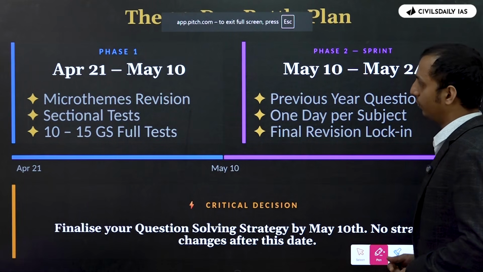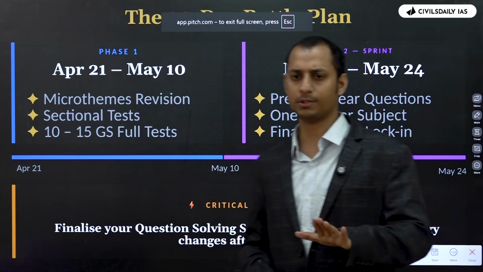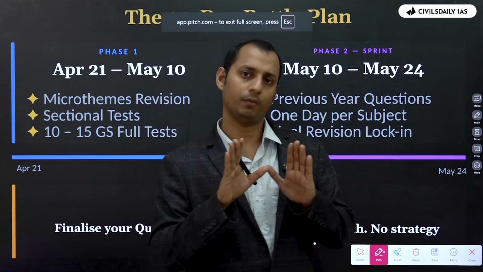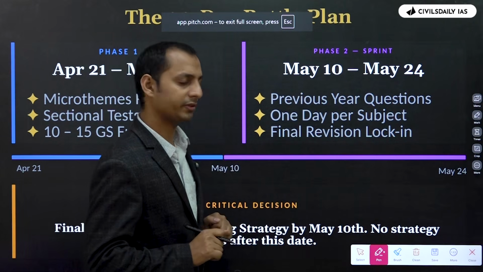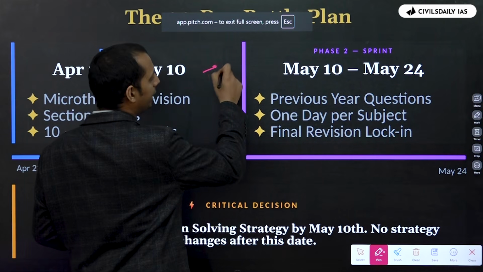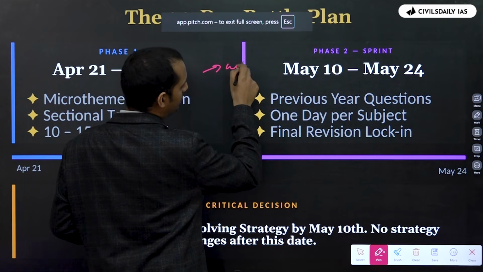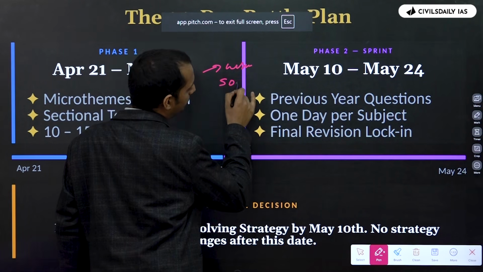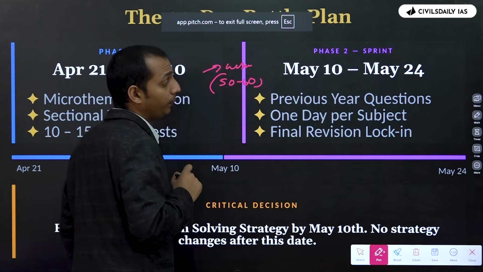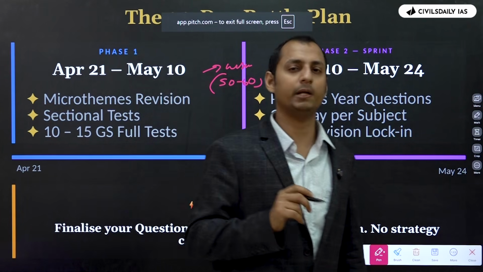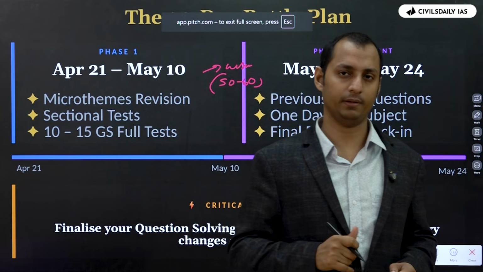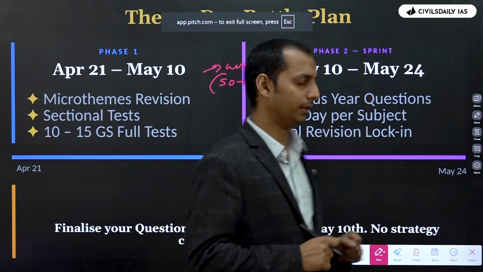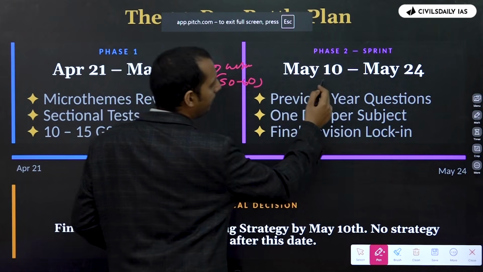Now after May 10th, what do you have to do? For example, after May 10th, we should not be doing any FLTs. Now why should you not be doing any FLTs? For the fact that, let's say for example, finally you are going to take maybe Vishanaya Sabhyas or something. Now what will happen? Let's say you only score 50 marks or 60 marks in that. What will happen? You will be very demoralized, right? You will be very demotivated. So this is something that you don't want to do. Okay, so last FLT should be May 10th.